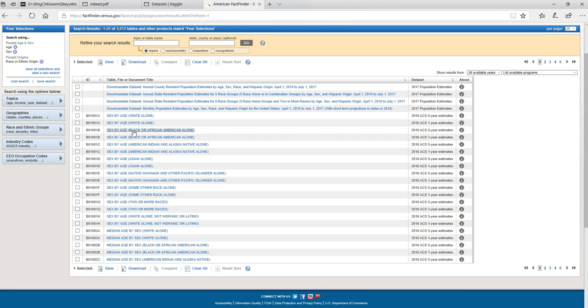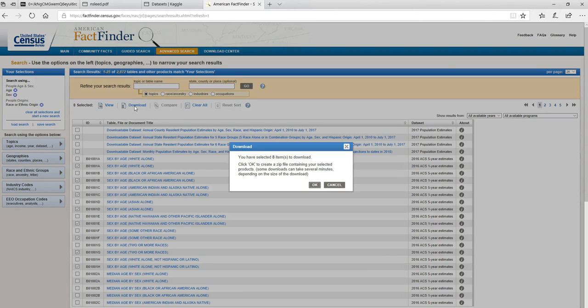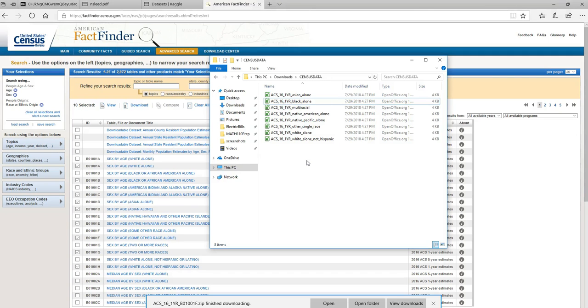And so I think I'm going to download the 2016 estimates for each that are available. So checking each option here, and I'm going to download them. When you download the data, it gives you a lot of different files. What I pulled was just the Excel files it gives you for each race. And so I rename the files with the actual names that are given instead of the weird ID codes.